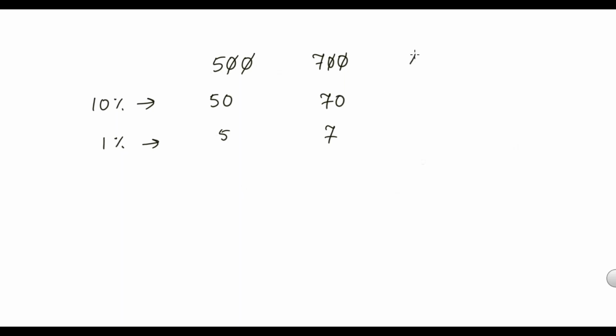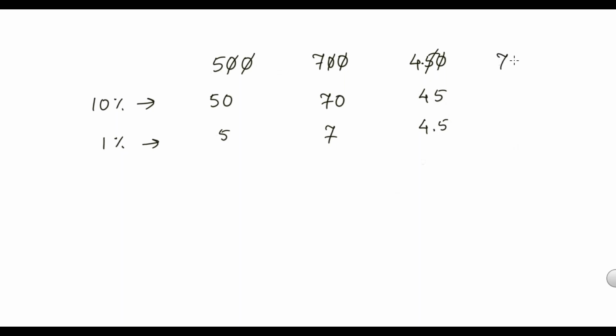Let's say I have a number 450. So 10% of 450 is 45, right? If I remove 1 zero, that will become 45. For 1%, now this is not 0. I cannot simply remove this 5. But if I remove this 5, just take the decimal here. I'm removing this 5, but this is not 0, so I'm taking this as 5, and that is 4.5. Remove one digit. If it is 0, just leave it, don't write it down. If it is a non-zero number, write it down, but before that take a decimal.